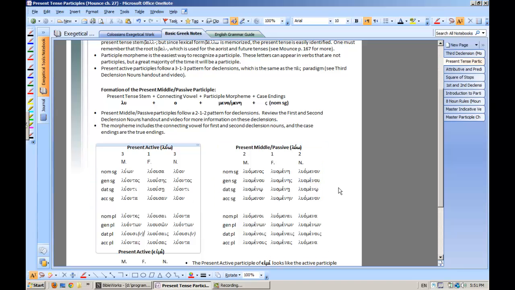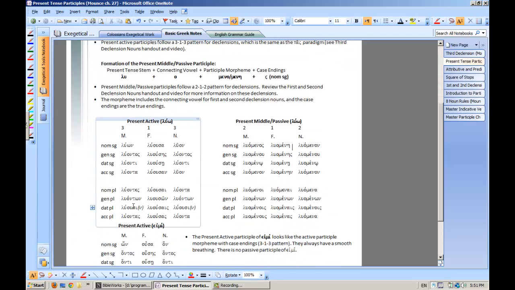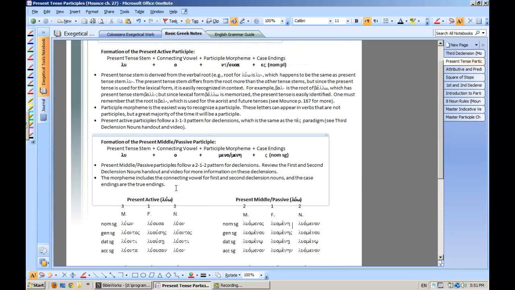So now that's the present active, and remember, just memorize the pos paradigm and you'll have this down. It's not going to be too groundbreaking to be able to see these if you've got the pos paradigm memorized.